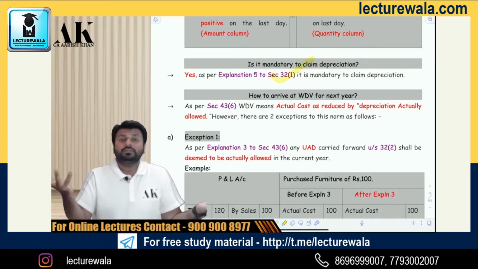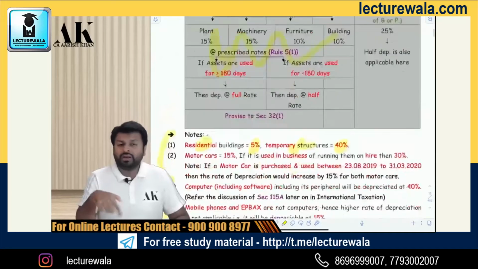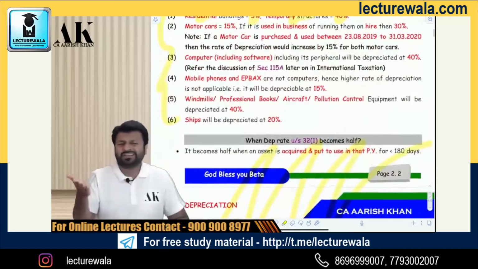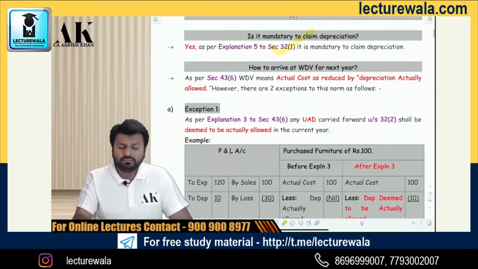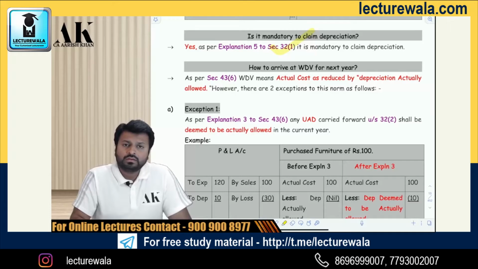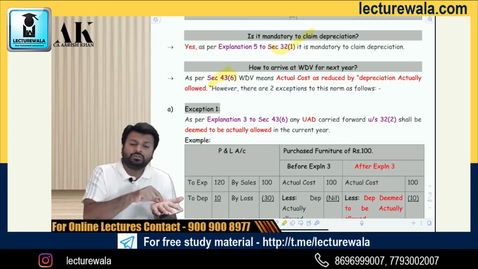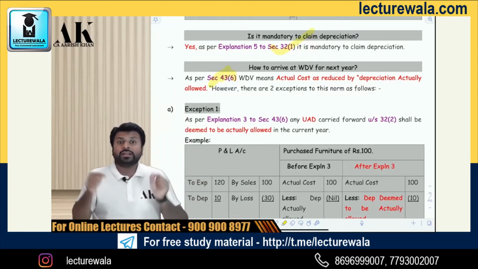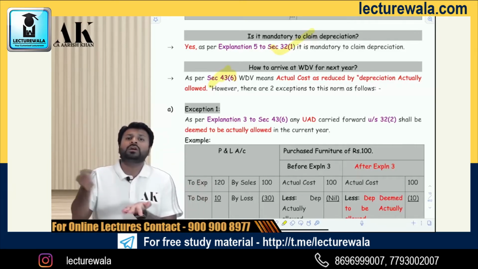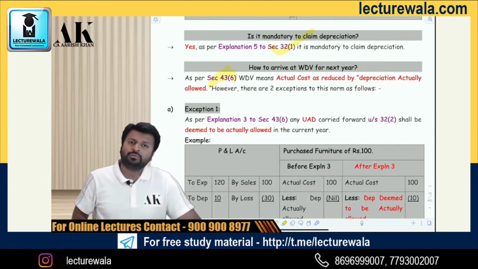So, what is WDV? That also has to be defined because the charge of depreciation, the rate of depreciation, whatever you have learned over here, normal rate, multiple rates, special rates, is on WDV. So, what exactly does WDV mean? WDV is defined in section 43(6) as actual cost of asset as reduced by depreciation actually allowed. So, take the actual cost of the asset and then reduce the depreciation which is actually allowed to the assessee. Actually allowed means the depreciation which has been allowed to compute the PGBP income in the current year. So, reduce that much depreciation, you will get WDV.